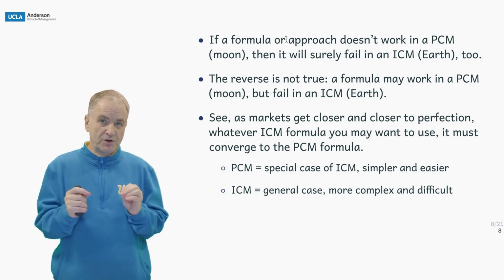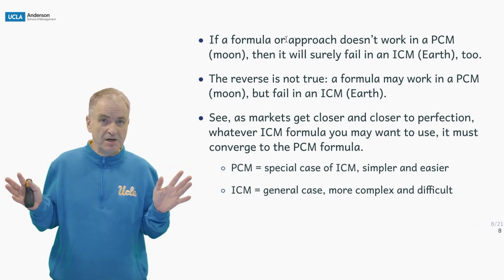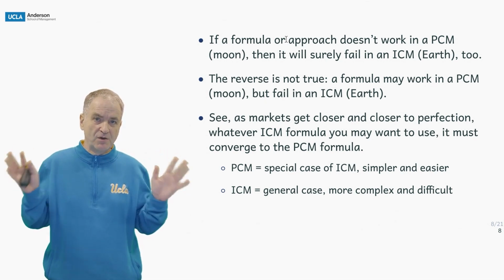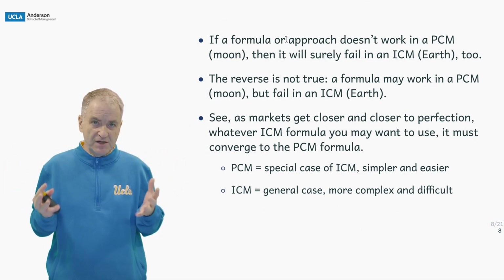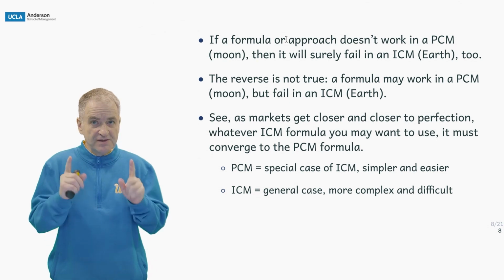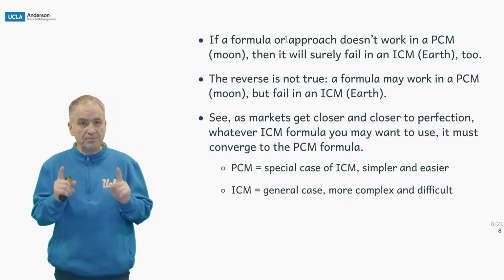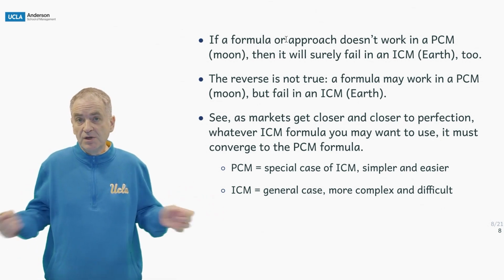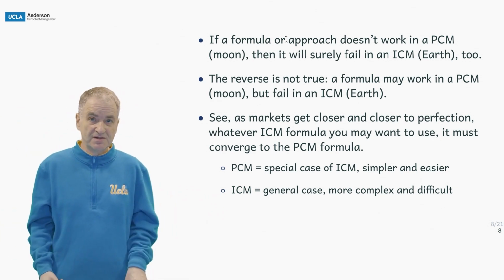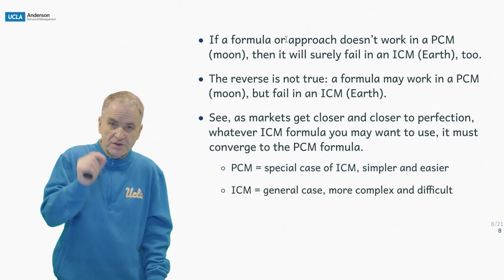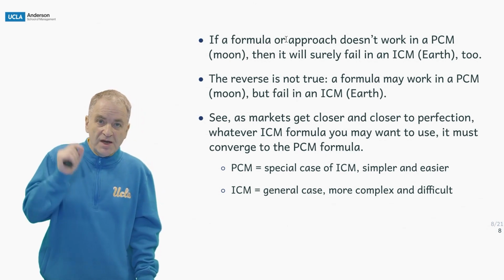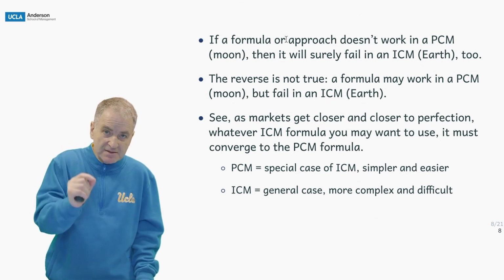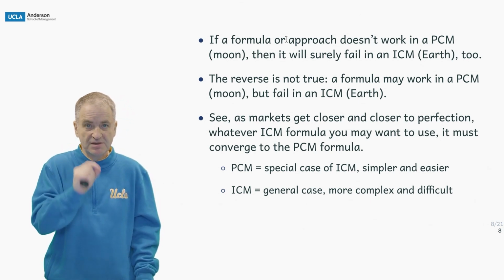If a formula approach doesn't work in a perfect capital market, then it will surely fail in the incomplete capital markets like Earth. I've got to get the gravity component right. The reverse is not true. A formula may work in a perfect capital market, like on the moon, but still fail on Earth, as it will, because there is this air resistance. As markets get closer and closer to perfection, whatever incomplete capital markets formula you may want to use must converge to the perfect capital markets formula.